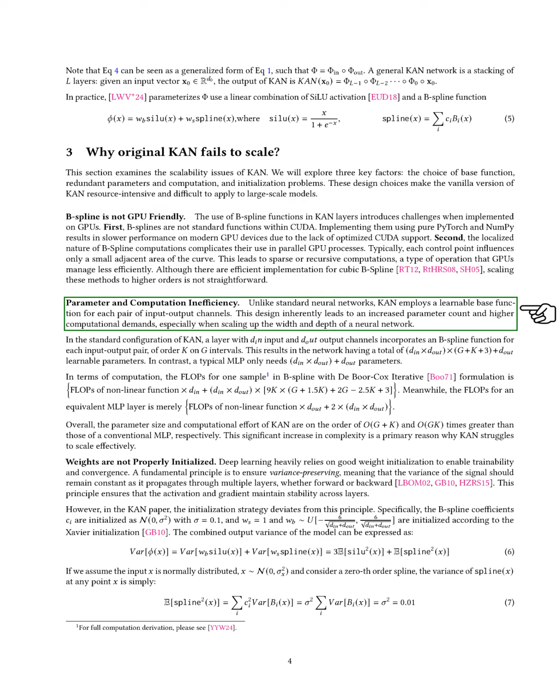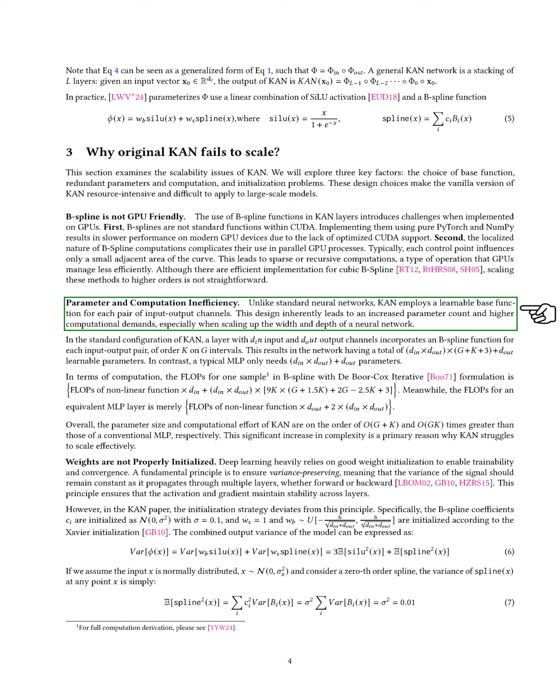Unlike standard neural networks, KAN requires a unique learnable function for each input-output pair, which increases the number of parameters and computational load, especially as we expand the network. The total number of learnable parameters in KAN is significantly higher than in a typical multi-layer perceptron, MLP, making KAN more complex and harder to scale.